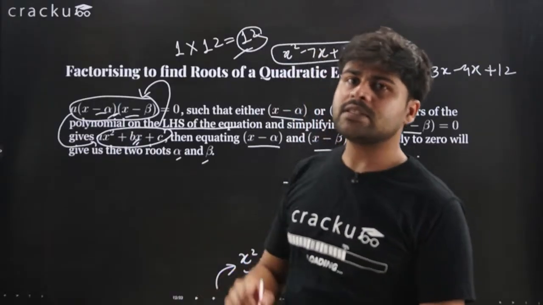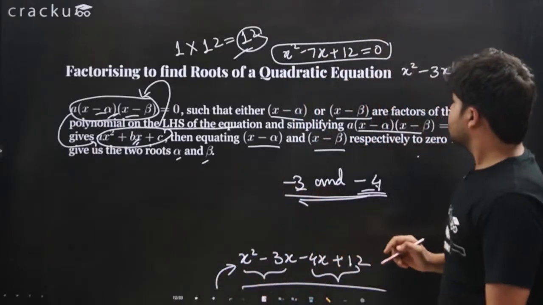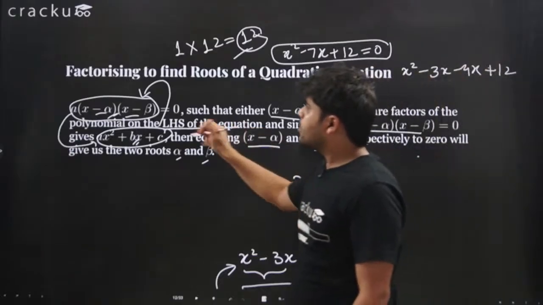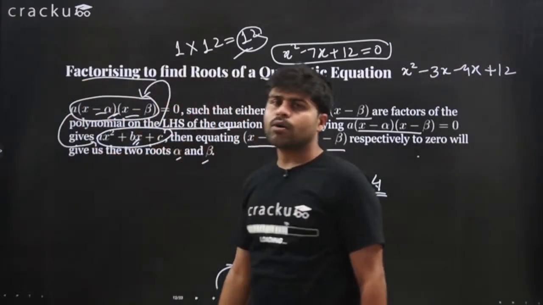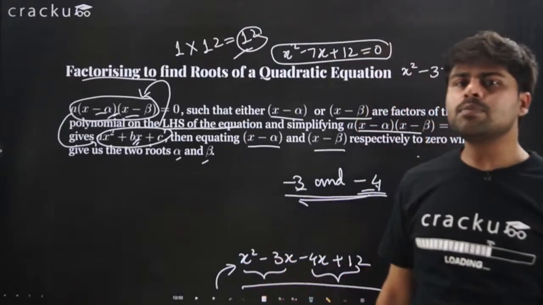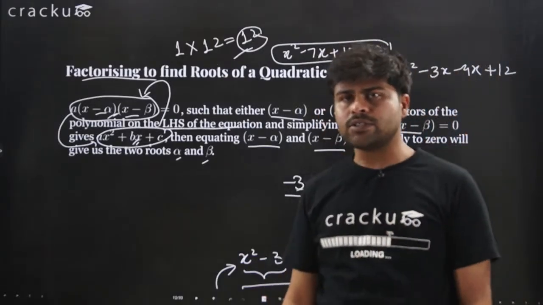because the quadratic equation was factorized as (x minus 3) times (x minus 4). So this is the essential method that we use to factorize a quadratic equation, and factorizing helps us find the roots of the quadratic equation.